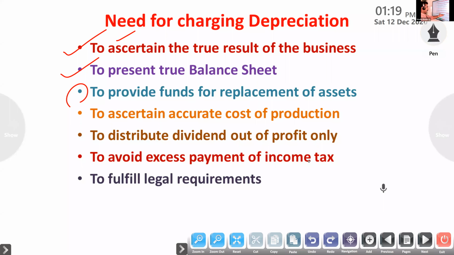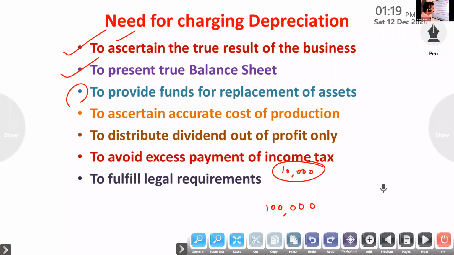Suppose machinery at 10%, I am giving an example, 10,000. Out of profit we are keeping some amount as a reserve. That's why I am telling you it is not paid like other expenses. For other expenses, we have to pay through cash. But here we are keeping a reserve, a provision.